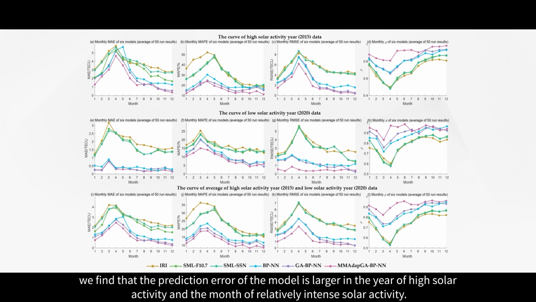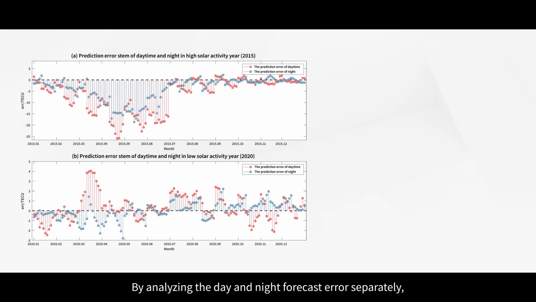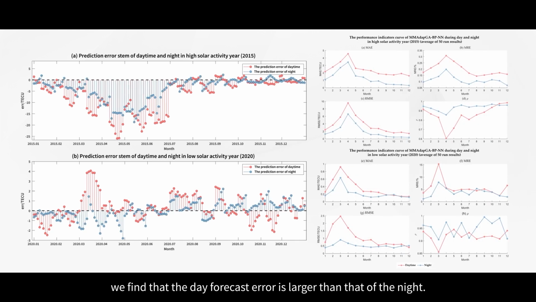By calculating the root mean square error and other evaluation indicators of the forecast data in different models, we find that the prediction error of the model is larger in the year of high solar activity and the month of relatively intense solar activity. By analyzing the day and night forecast error separately, we find that the day forecast error is larger than that of the night.